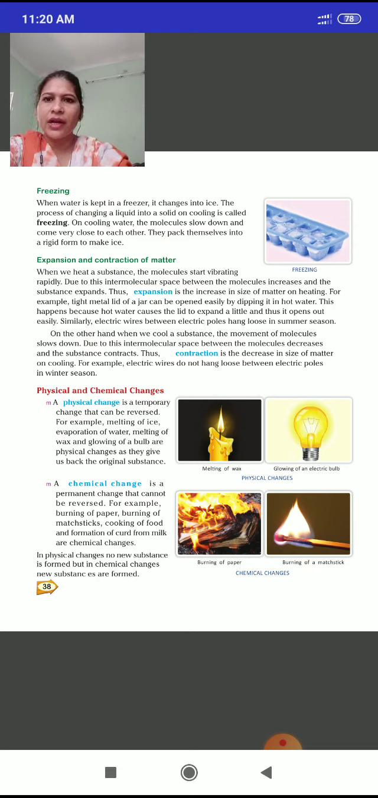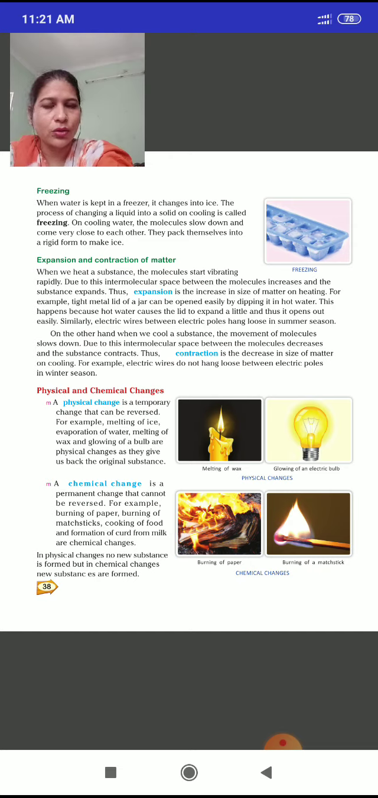The other way is contraction, when the matter is kept in a cooling state. When you cool down the substance, the molecules slow down. In expansion they move very rapidly, but here the movement of molecules slows down. Because of this, the intermolecular space between the molecules decreases and the substance contracts. That state is called contraction. Understand expansion and contraction?